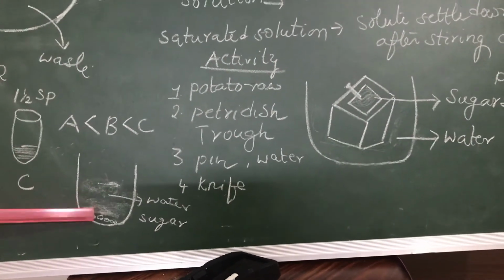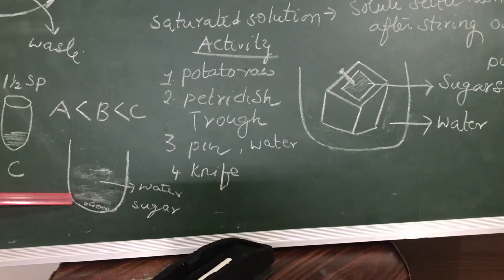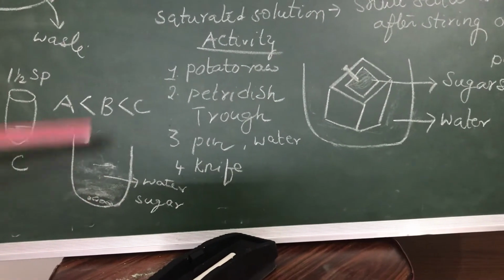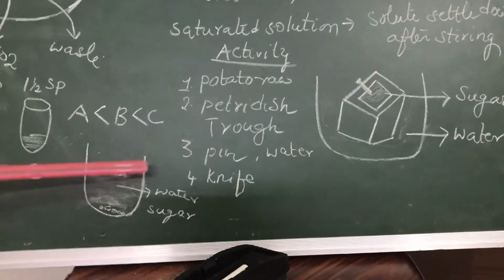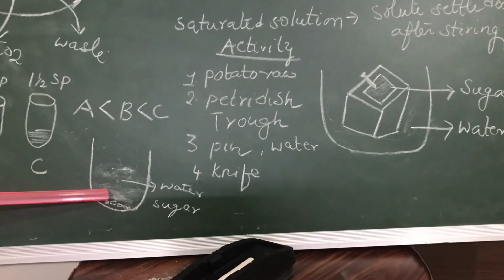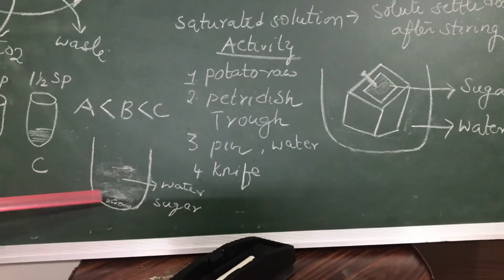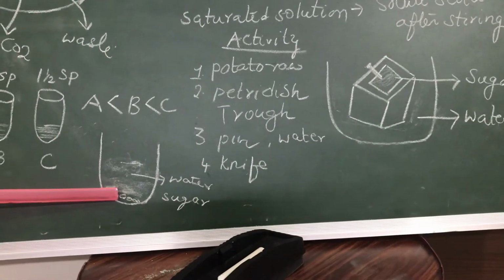Again you add another spoon of sugar and let it dissolve. Like that you go on adding sugar, 1, 2, 3 spoons. After some time, you observe that certain sugar crystals settle down and even after stirring they will not dissolve. Such a solution we call a saturated solution.